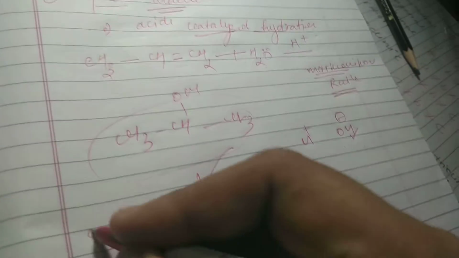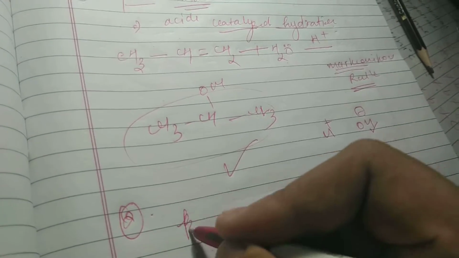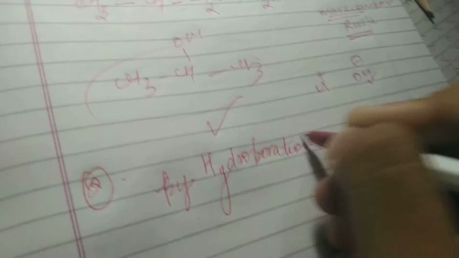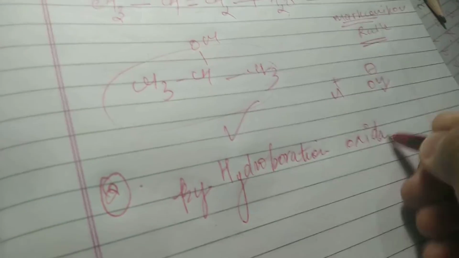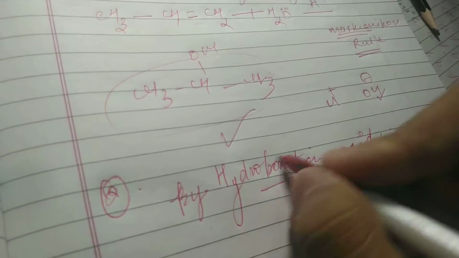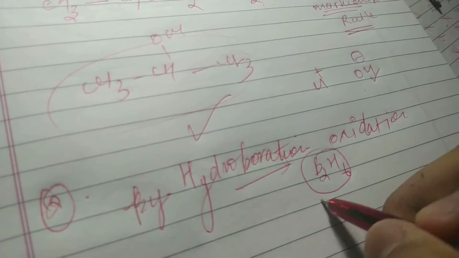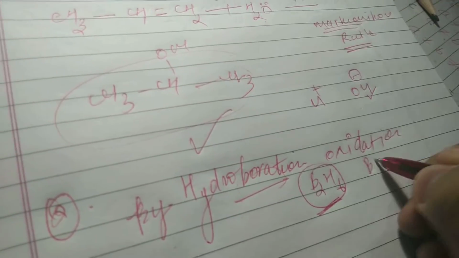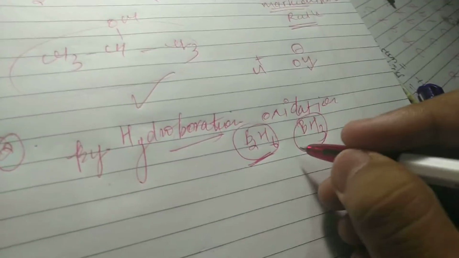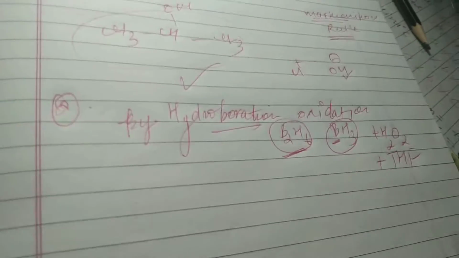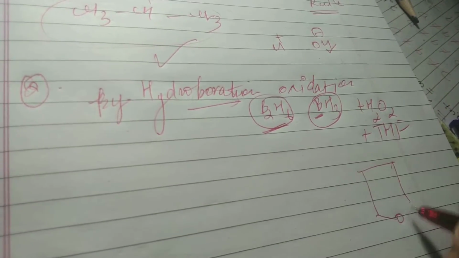Okay. Now second, by hydroboration oxidation. So hydroboration means boration. So here we will use B2H6. So this is the dimer of BH3, we can say. So here boron's octet is not completed. Okay. So here we use H2O2 and THF also. So which is tetrahydrofuran, like this. Okay, tetrahydrofuran, but in the book it is not given.